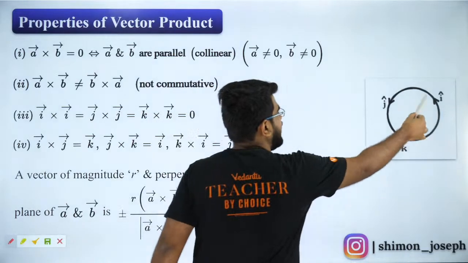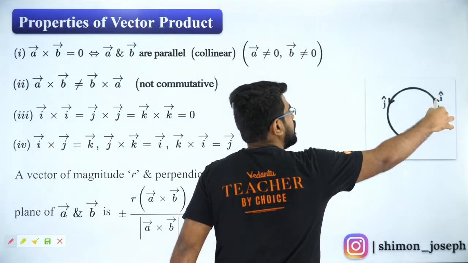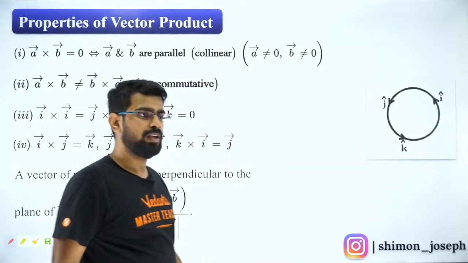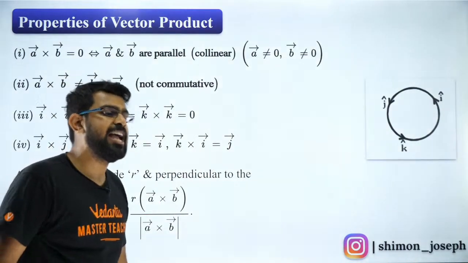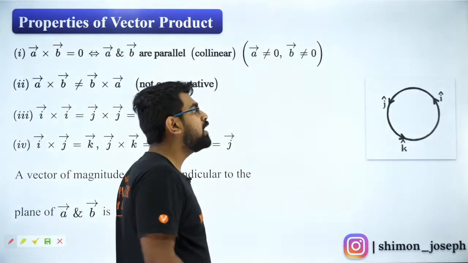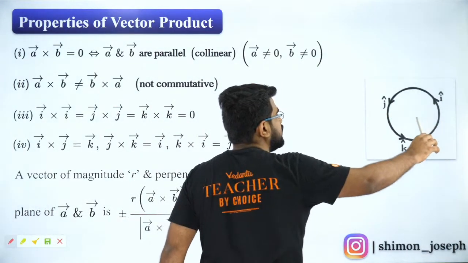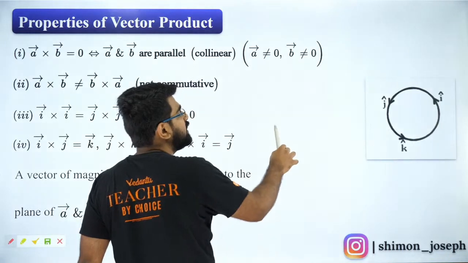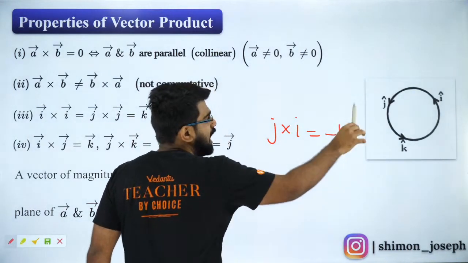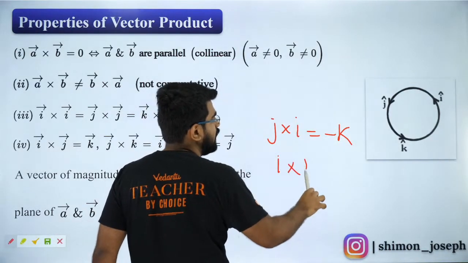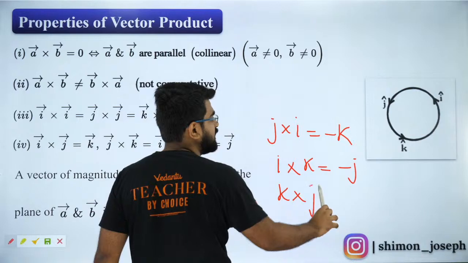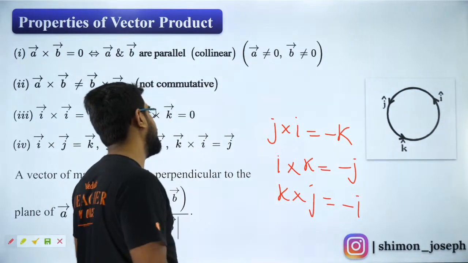So, I cross J will be K. K cross I will be J. Everybody clear? Exactly. I am going in an anti-clockwise order. But if I break that order, then I will get minus. So J cross I will be minus K. And I cross K will be minus J. And K cross J will be minus I. So like that you will get.